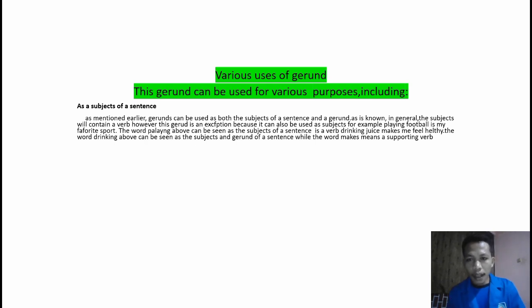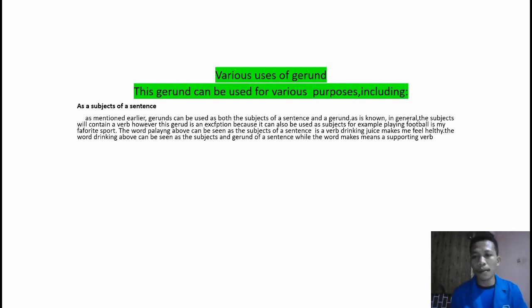For example, playing football is my favorite sport. The word playing above can be seen as the subject of the sentence. Drinking juice makes me feel healthy. The word drinking above can be seen as the subject and gerund of a sentence, while the word makes means a supporting verb.